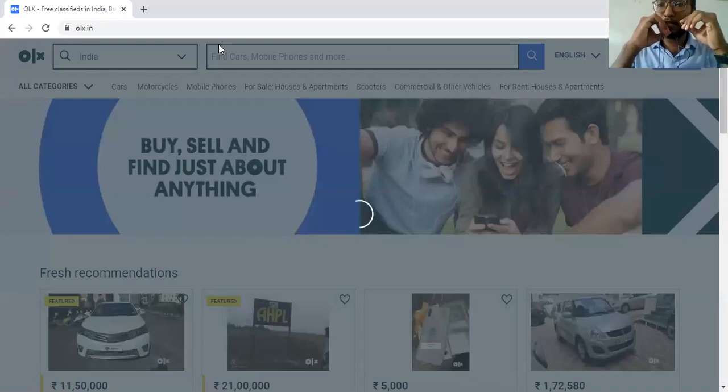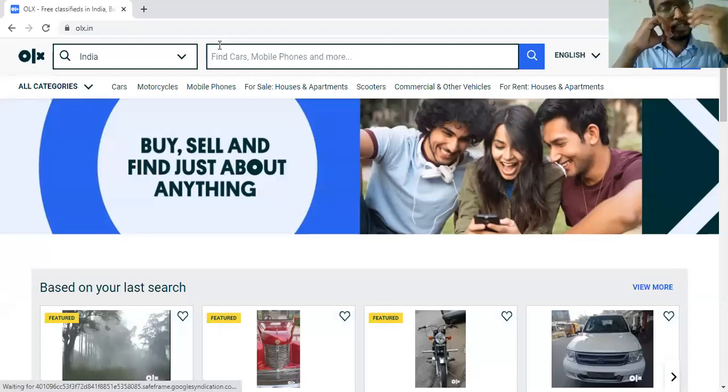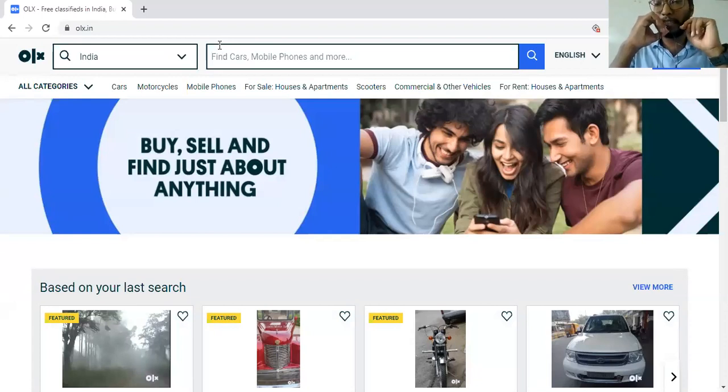Now suppose the opposite party wants to buy my bike. He is also a customer, and he will be purchasing from me. I am also a customer, because OLX is not my application.